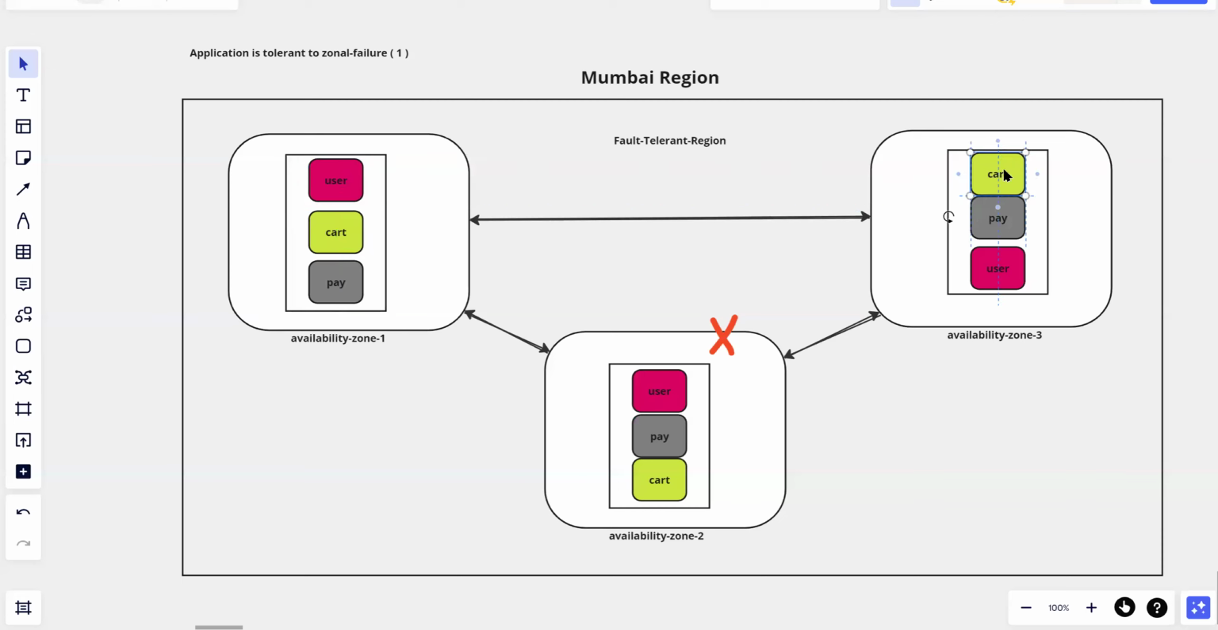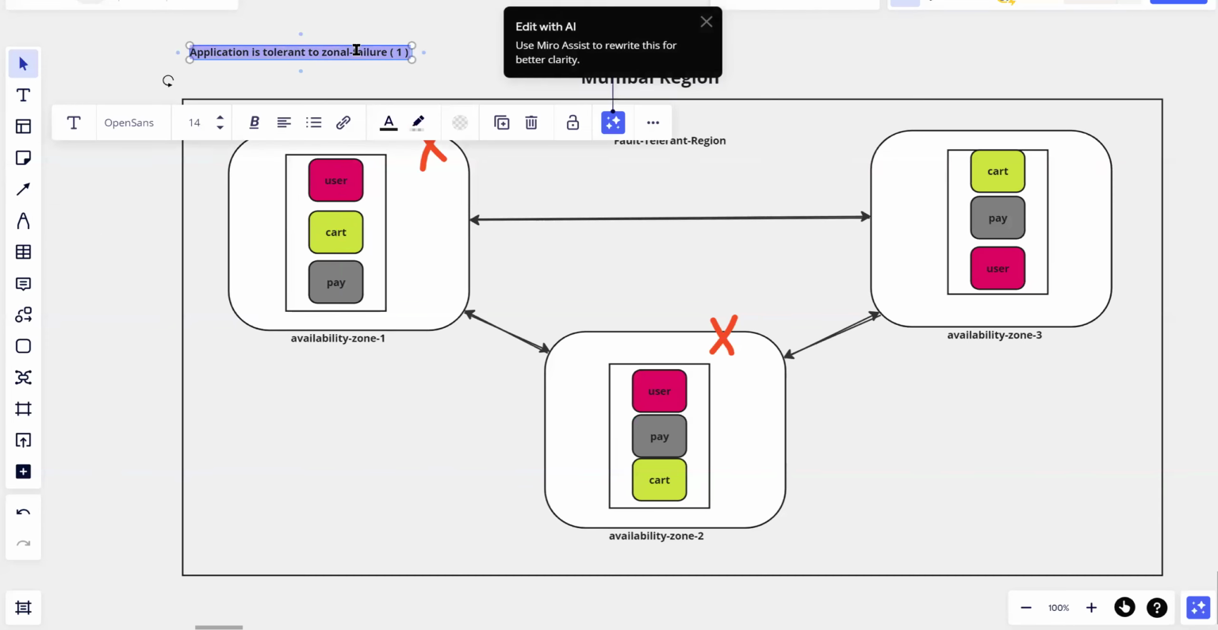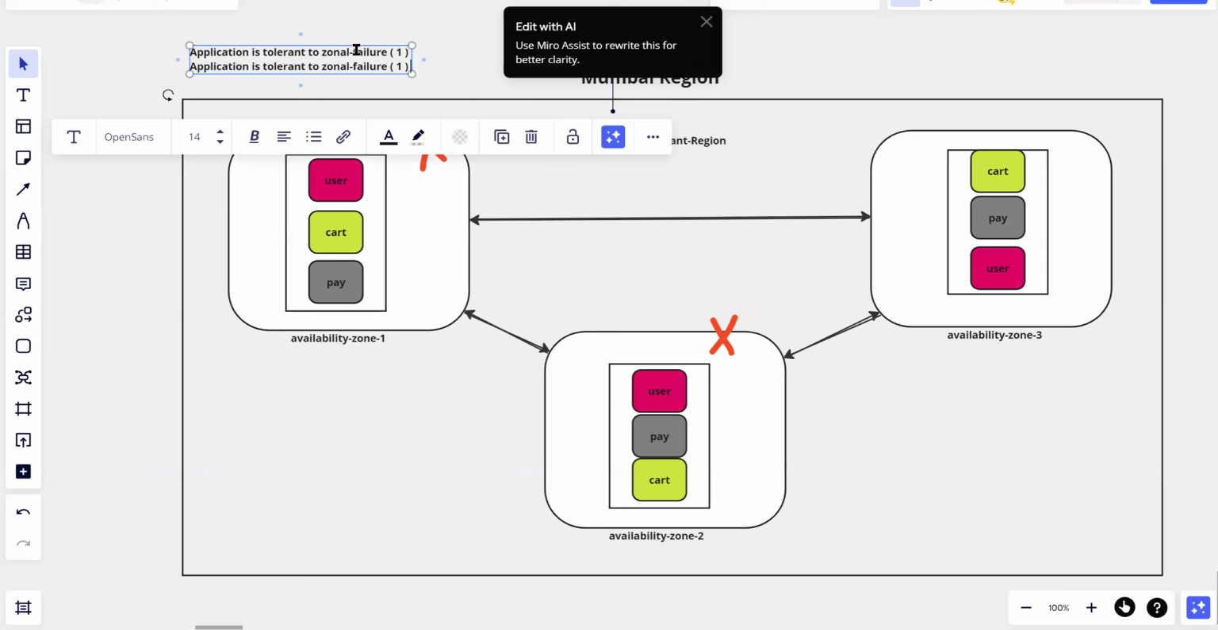In this case, because of any natural calamity, even if you lose this zone or both the zones, your application still works. Here your application is tolerant to two zone failures. Okay, because of any natural catastrophe, even if you lose two zones, still your application will work.